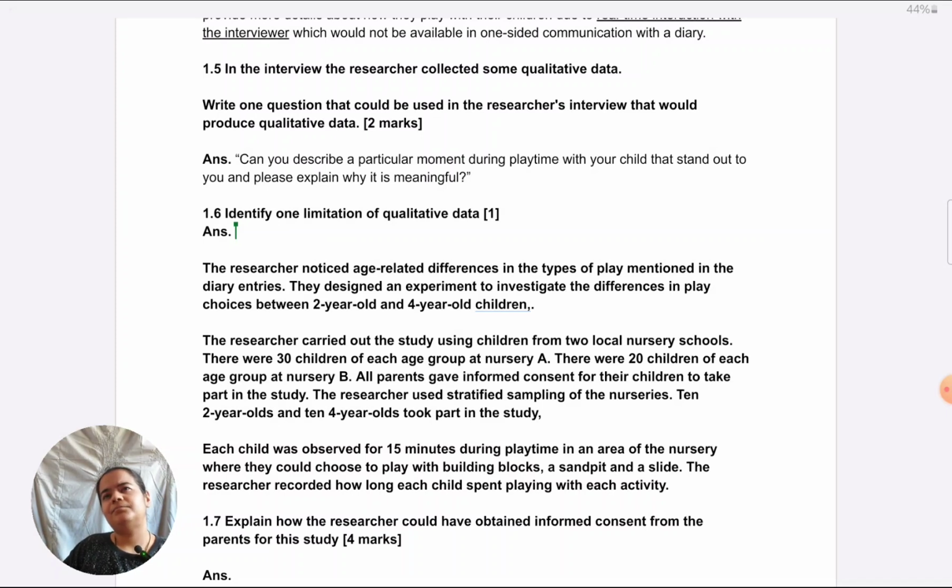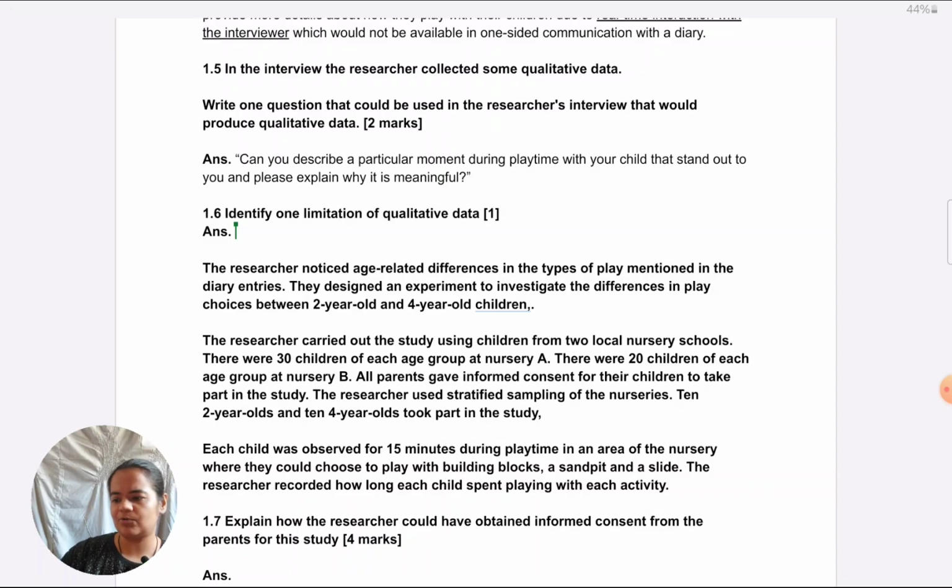Otherwise, it can be misinterpreted by participants, although that is true for quantitative questions also, because it is more about the questions rather than the data. But yes, you can take it that way, that open questions tend to be misinterpreted further because they have broad wording. And generally for qualitative data, we use open questions. That requires some amount of explanation. So right now I feel subjectivity is the best answer.